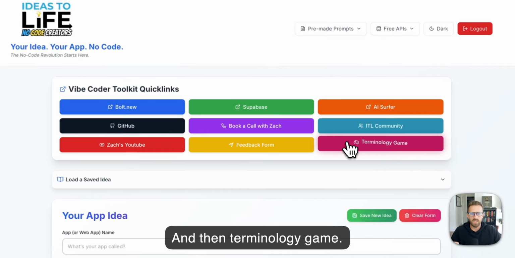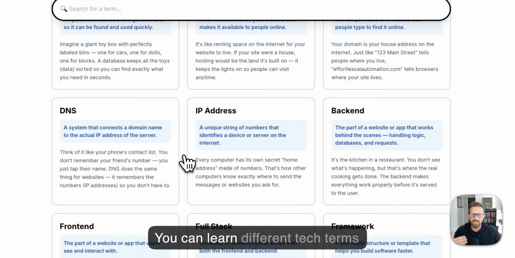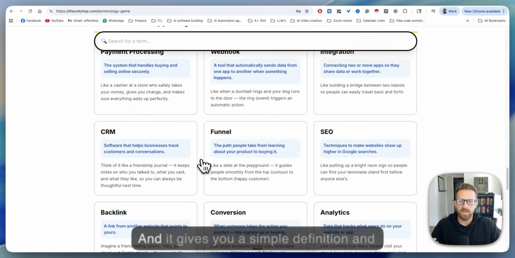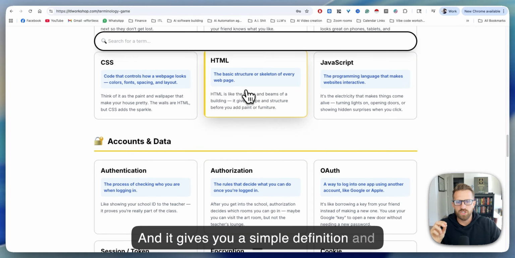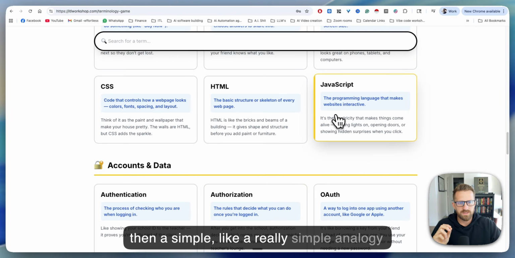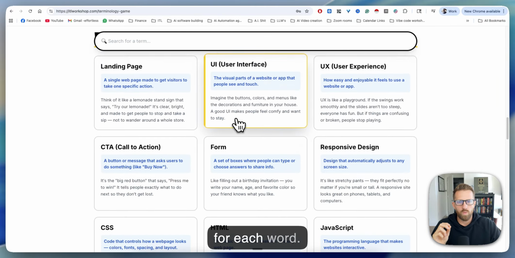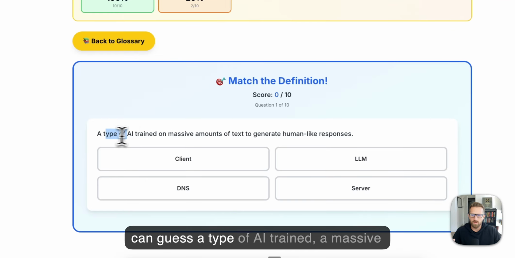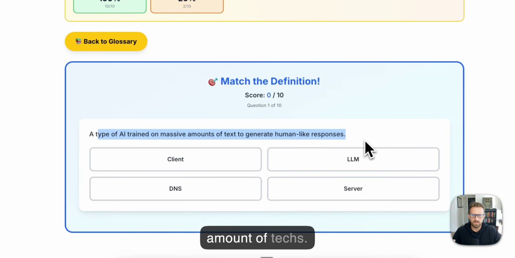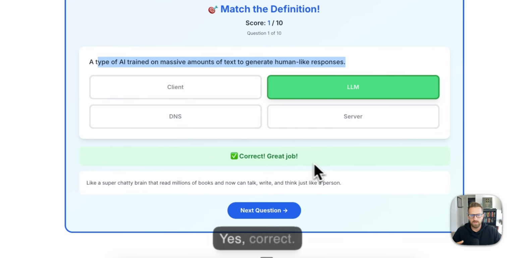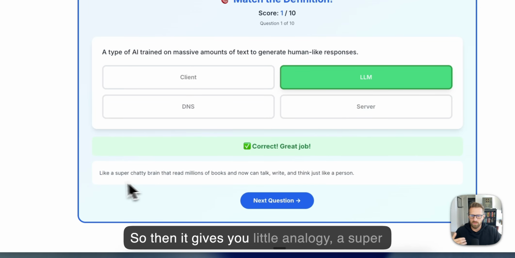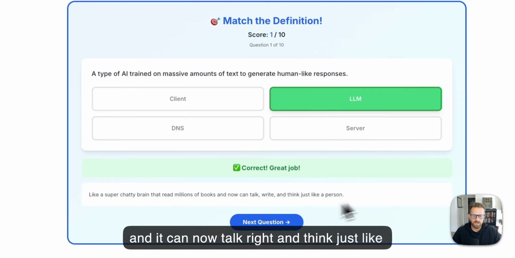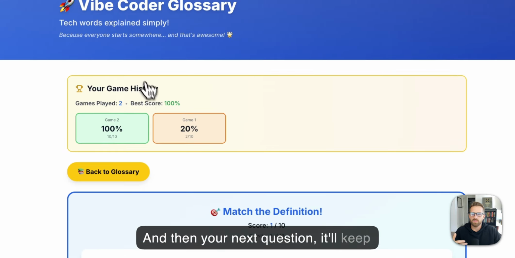And then terminology game. This is really fun. You can learn different tech terms through this setup. And it gives you a simple definition and then a really simple analogy for each word. And then you can play a game too. If you say play the matching game, you can guess, a type of AI trained on massive amounts of text. LLM? Yes, correct. So then it gives you a little analogy, a super chatty brain that reads millions of books and it can now talk, write, and think just like a person, right? And then you go next question, and it'll keep track of your scores, that kind of thing.